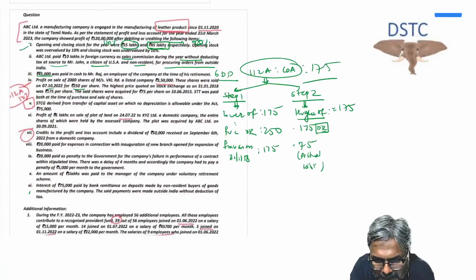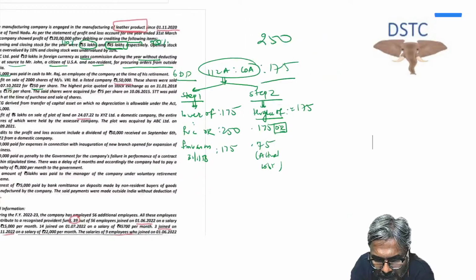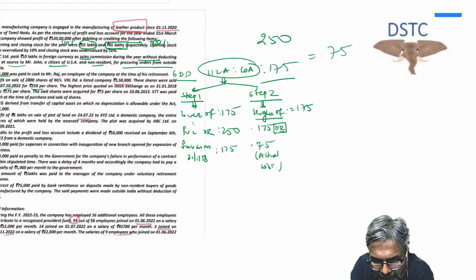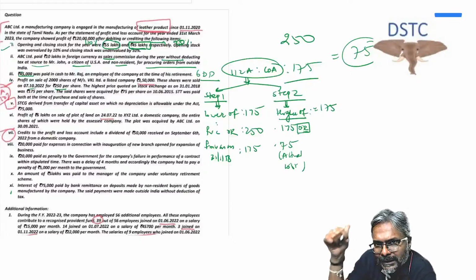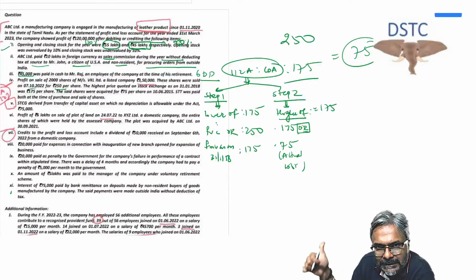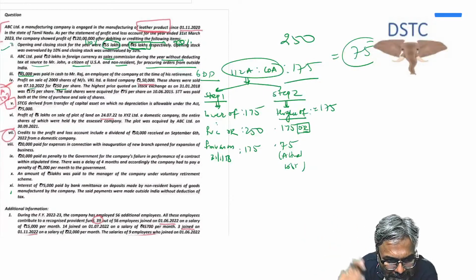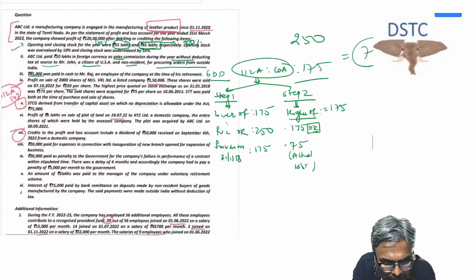What is selling price? Selling price is 250, and therefore finally your capital gain is 75 per share into number of shares. That is the total amount. And be careful, it is a long-term capital gain. So when you calculate the tax on that long-term capital gain, you will reduce 1 lakh, and on the balance you will apply 10%.